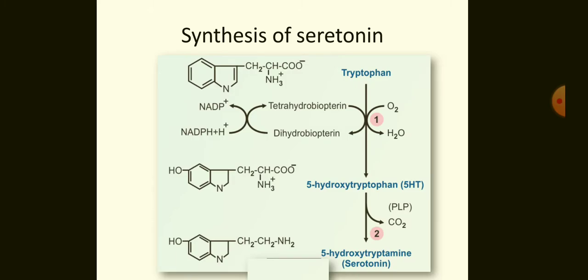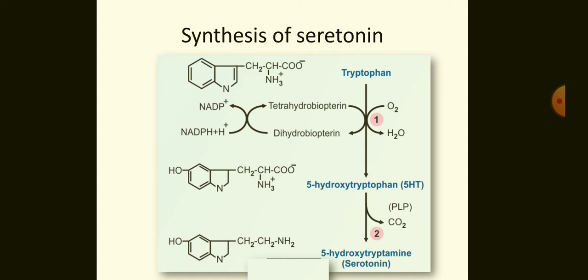In the pathway of formation of serotonin, tryptophan is converted into 5-hydroxytryptophan, and 5-hydroxytryptophan is then decarboxylated to give 5-hydroxytryptamine or serotonin. This is called a two-step metabolic pathway. That is, tryptophan is converted into serotonin by only two reactions.